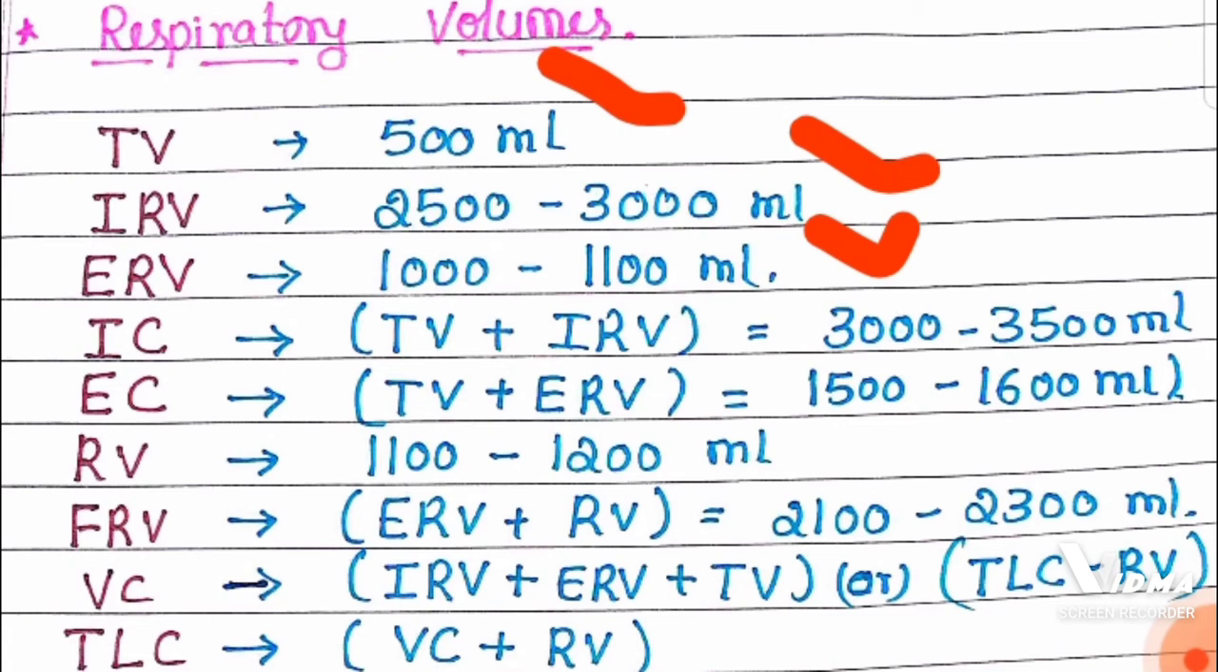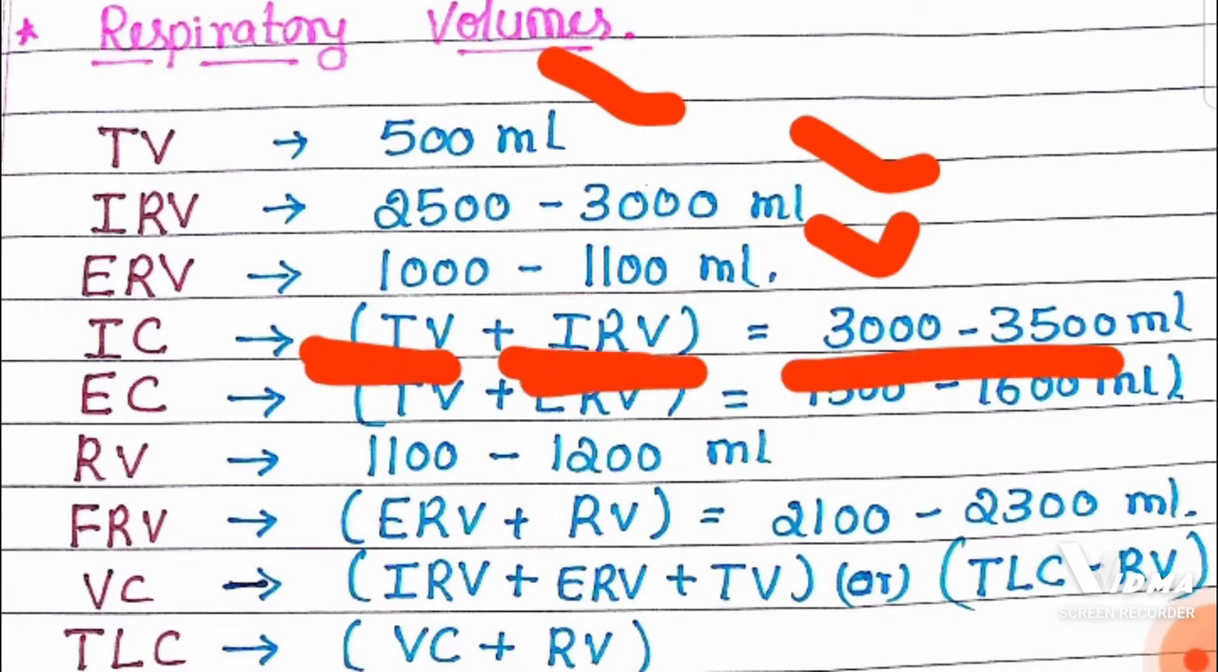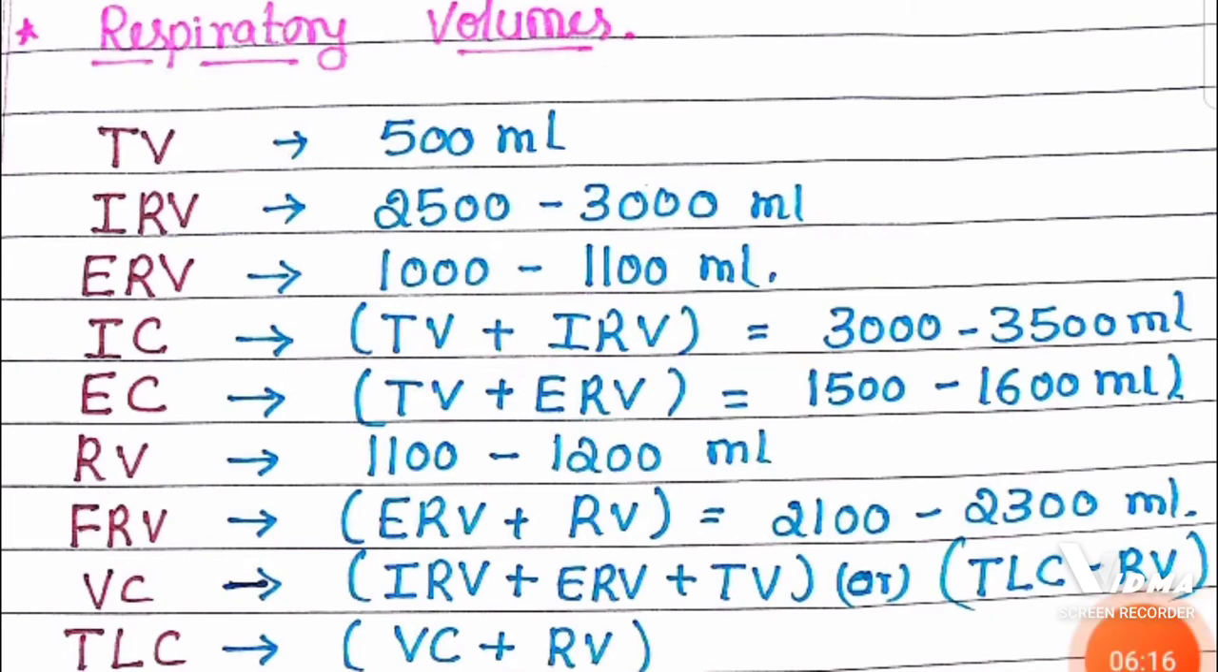Now IC means inspiratory capacity. How to calculate inspiratory capacity? By adding tidal volume and inspiratory reserve volume, which is around 3000 to 3500 ml. EC means expiratory capacity.